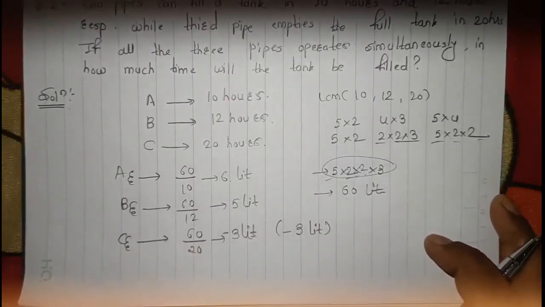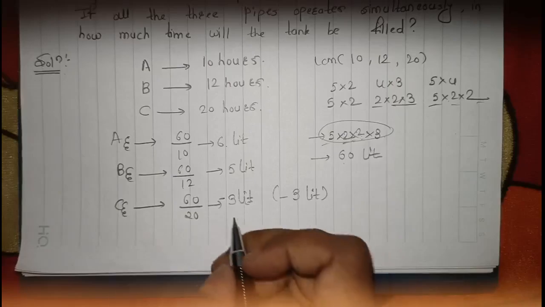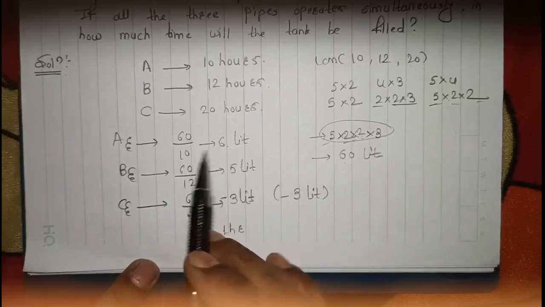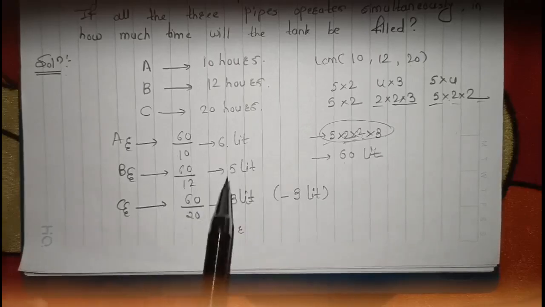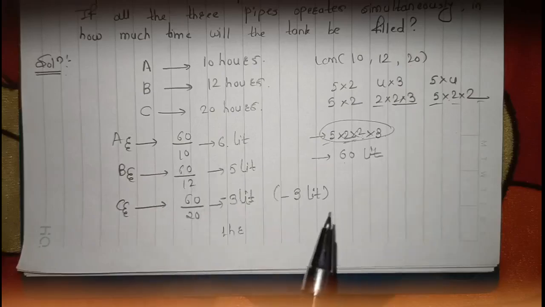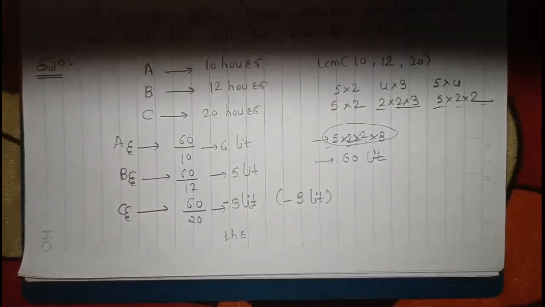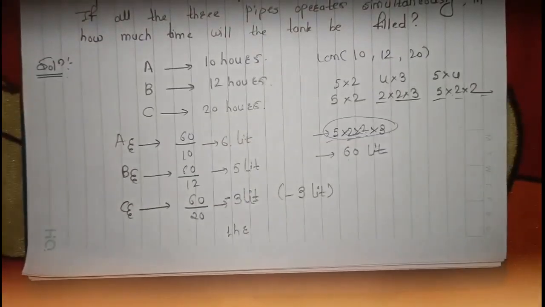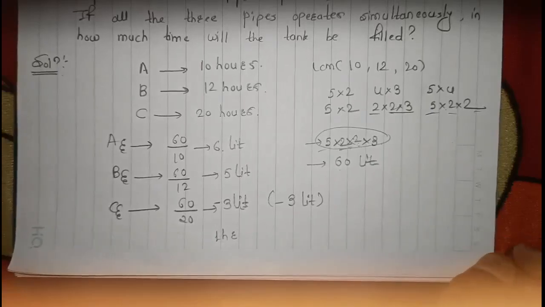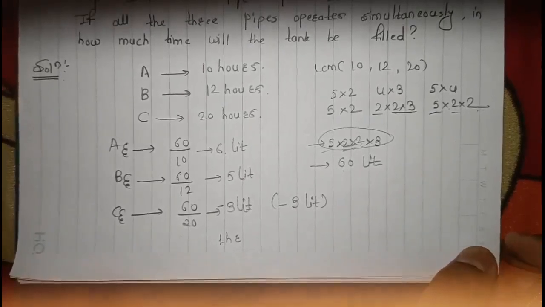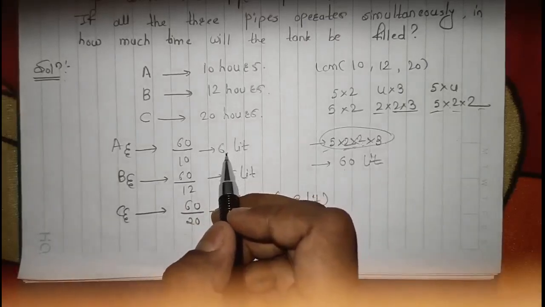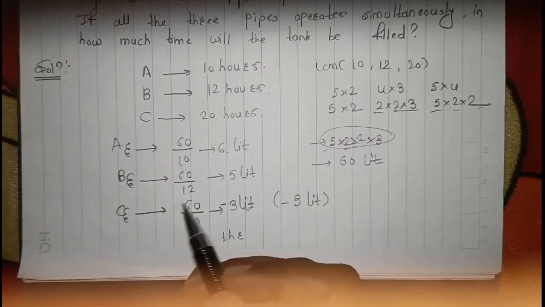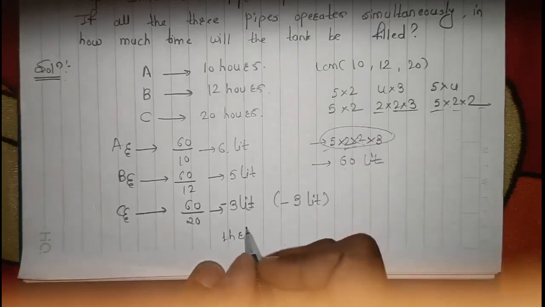Now, if they are working together, means what? In 1 hour, I have already said that efficiency means 1 hour work. So here it is 1 hour filling. How many liters can be filled in 1 hour? In 1 hour, A can fill 6 liters. In 1 hour, B can fill 5. In 1 hour, C can empty 3 liters.